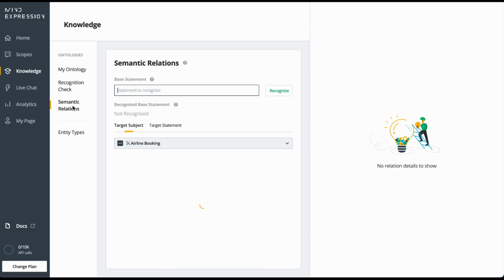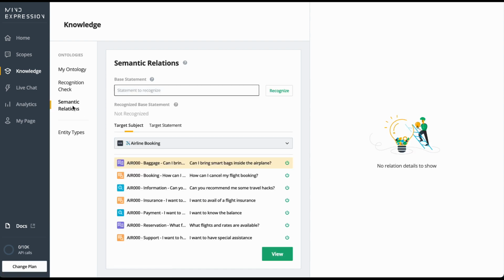Moving on, the next feature is called semantic relations. Semantic relations allows the users to check whether a sentence is related to either a target subject or a target ontology.